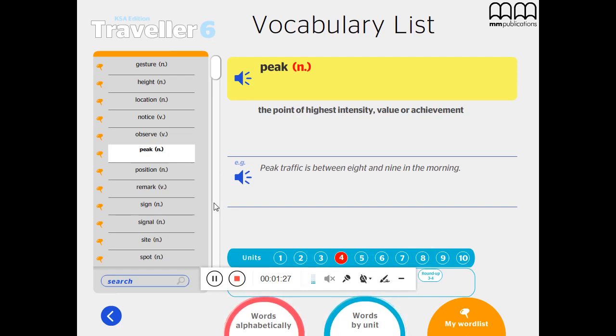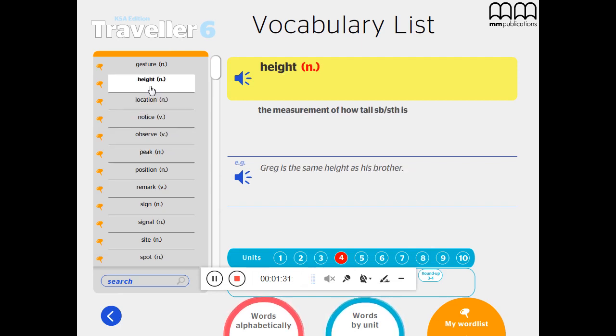We have the word height. What do we mean by the word height? It's the measurement of how tall somebody or something is. For example, George is the same height as his brother. Okay?